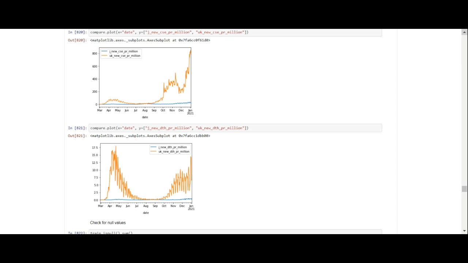And because the virus is mutating, it's a lot more infectious and it's a lot easier for people to actually get the disease. And we've already seen that Japan has a lot more hospital beds than the UK and the US. That's going to have a lot to do with it, because if they haven't got hospital beds, they can't treat people.